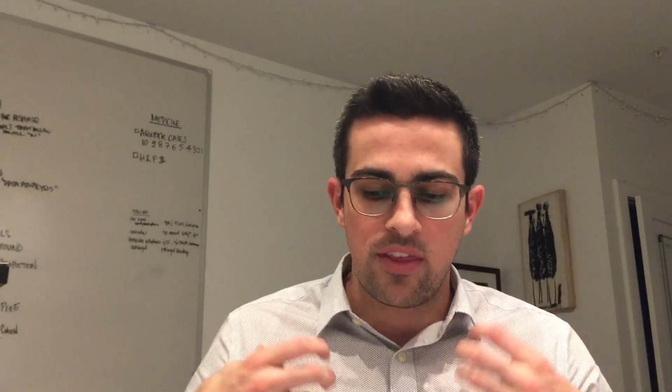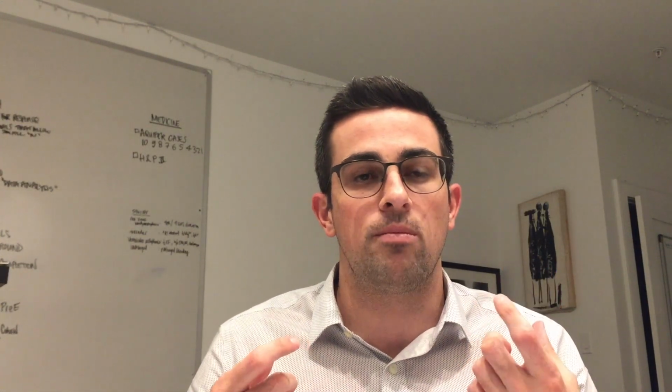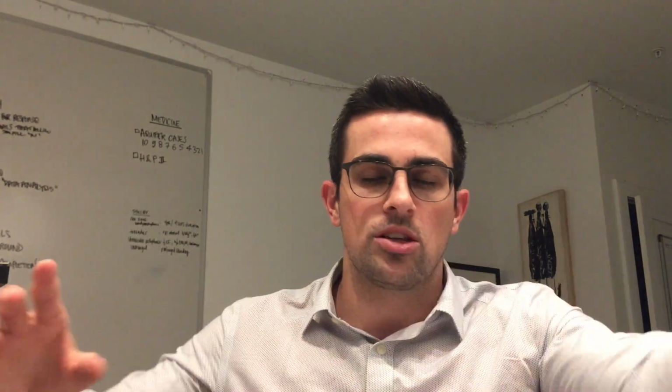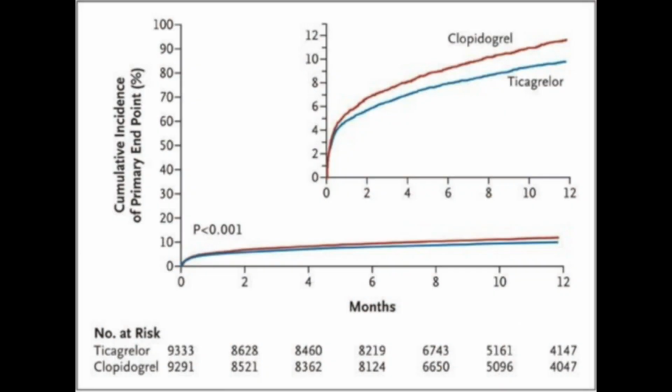The reason why they wanted to look at the vascular causes was because if this drug is more efficacious, then this drug should be provided more than the clopidogrel. So we looked at this, and this is what the graph shows. This is figure 1 of the paper. If you're looking at the figure with me, in the top right corner, they are able to stratify clopidogrel and ticagrelor. The clopidogrel line is higher because that line refers to the number of primary endpoints reached, so it accumulates as the months occur. The x-axis is time in months.